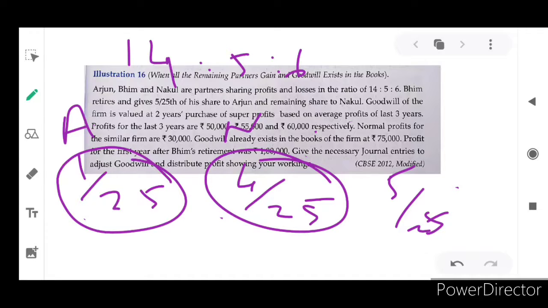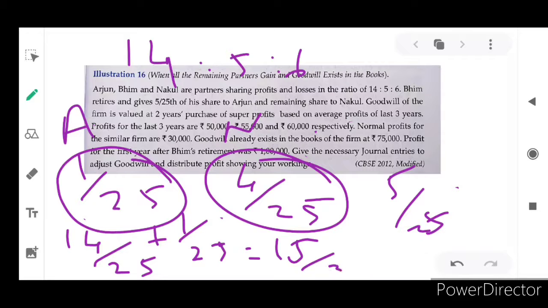So now we are going to calculate the new profit sharing ratio for Arjun and Nakul. Arjun already holds 14/25, plus the share acquired from Bhim, 1/25. So Arjun's new share of profit is 15/25. Do you have any doubt in it?